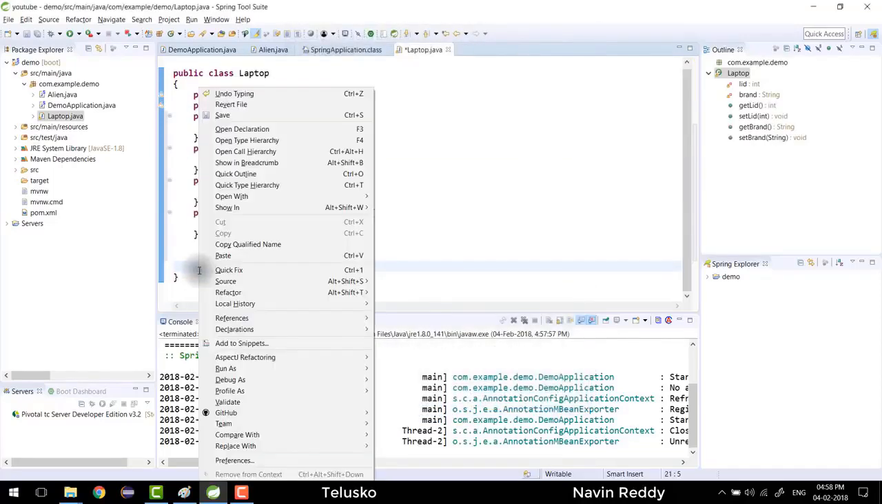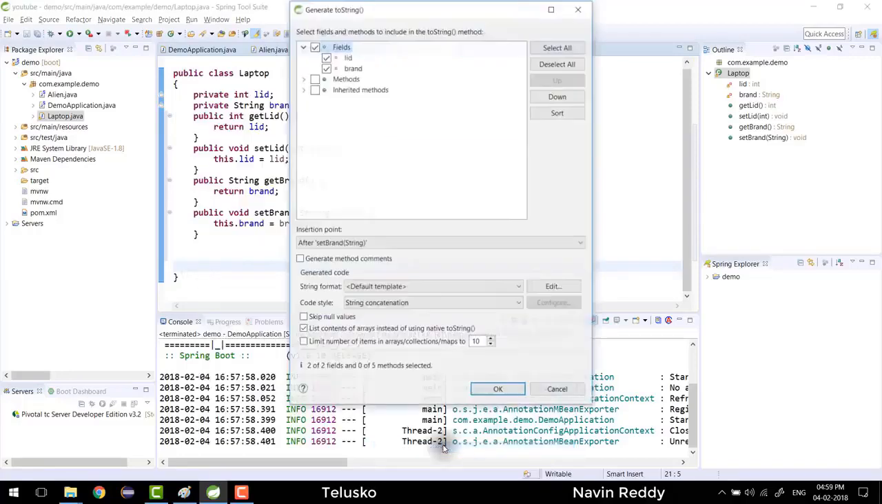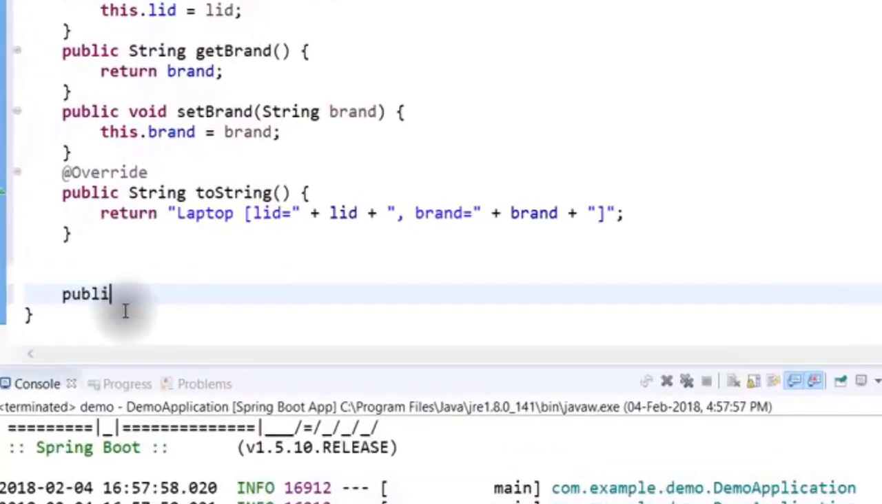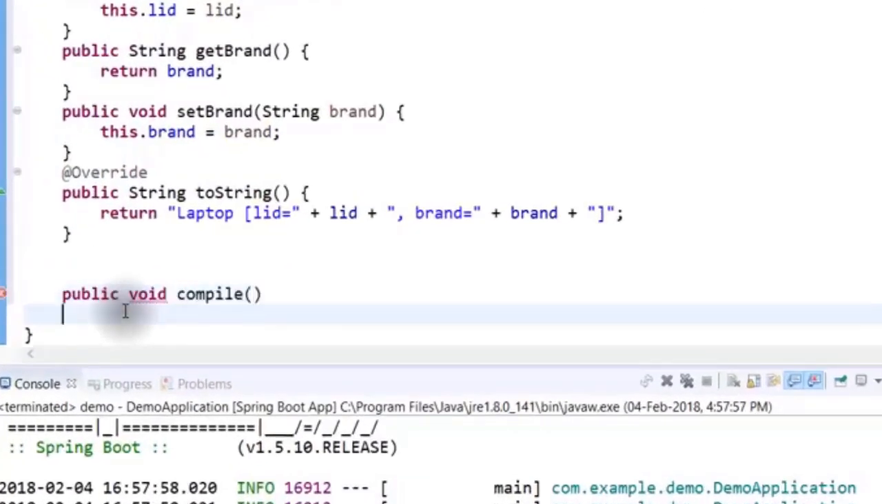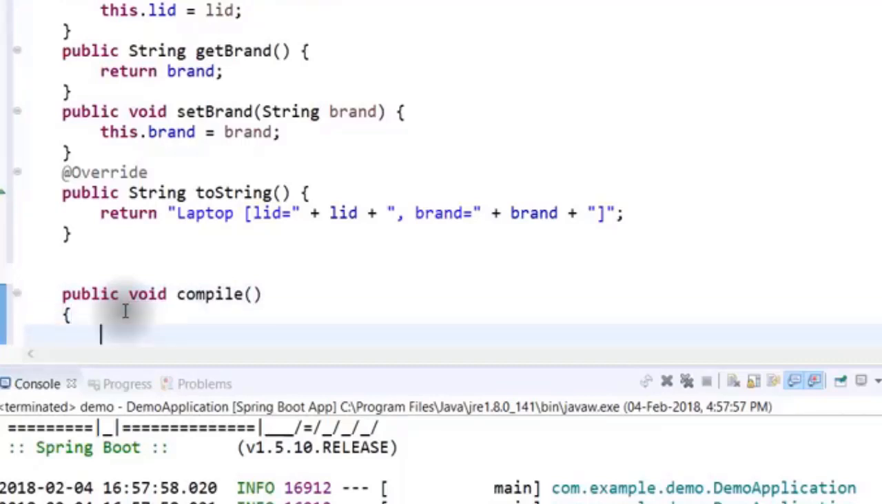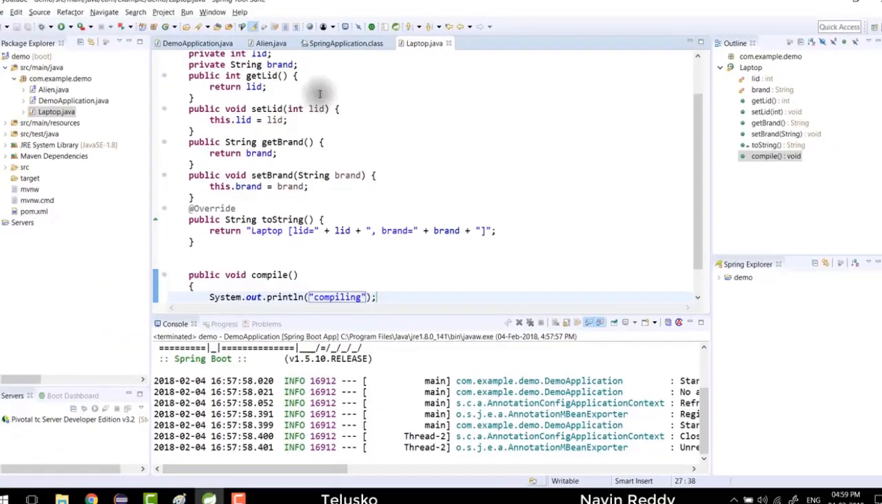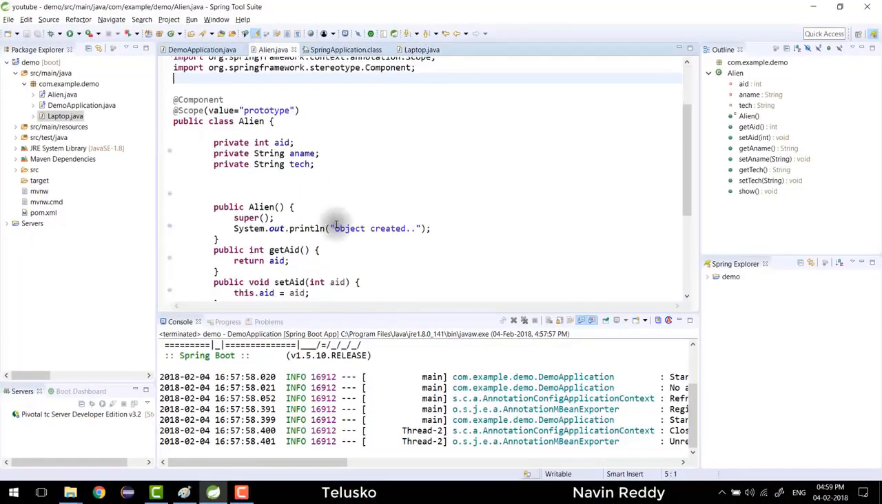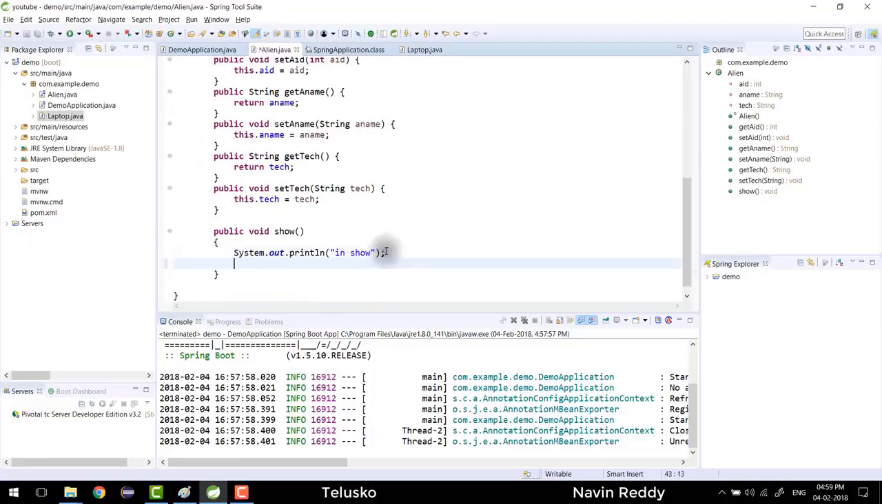And I also need a toString method so that if I want to print something, I would say source, generate toString. And here I would create one more method which is public void, let's say compile. Let's say laptop has some compiler and then we want to compile it. And it should say compiling. So how do we do that? So we'll say system.out.println, and I would say compiling. You can write a complex code here, but just to make it simple, I will simply say compiling. And now in Alien, when I say show, it should also call the compiling.